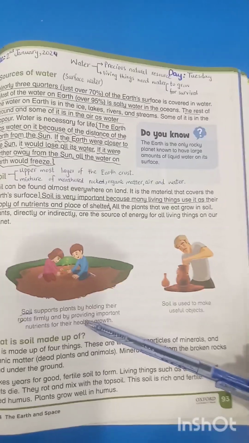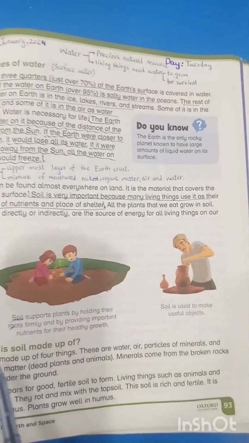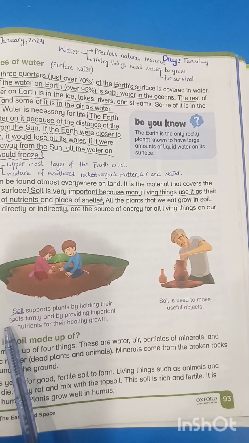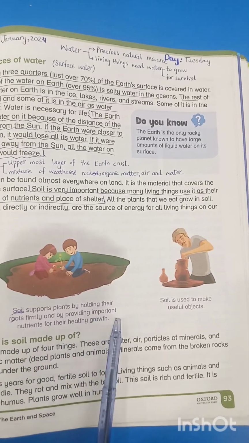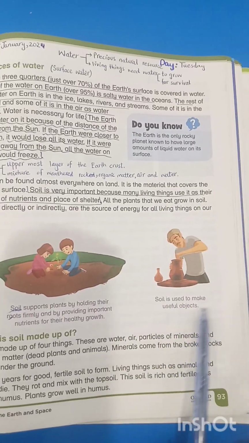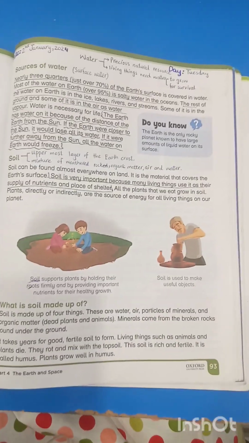Next, here you can see that soil supports the plants by holding their roots firmly and by providing the important nutrients for their healthy growth. Soil is also used to make useful things, like the potter makes pots from the soil.